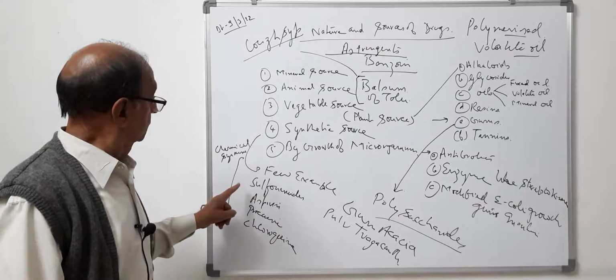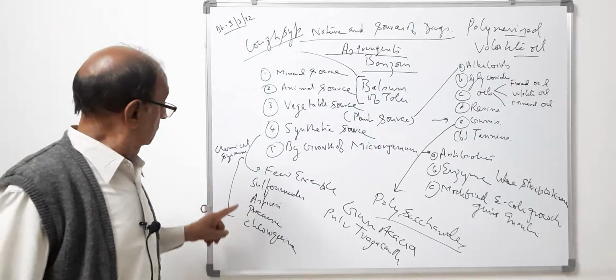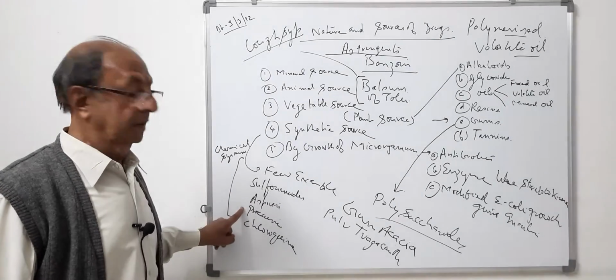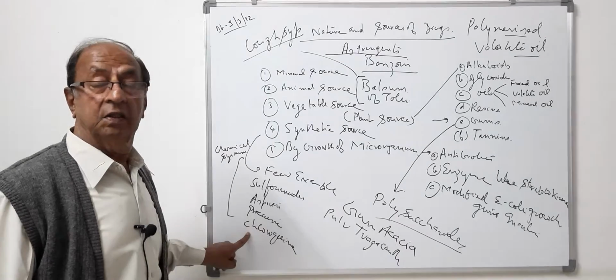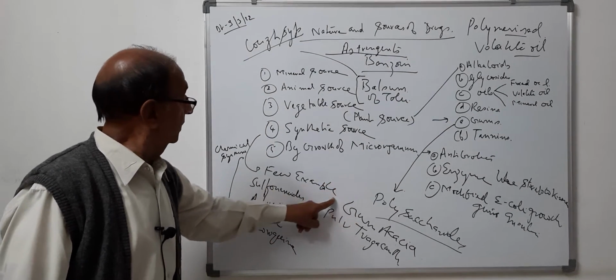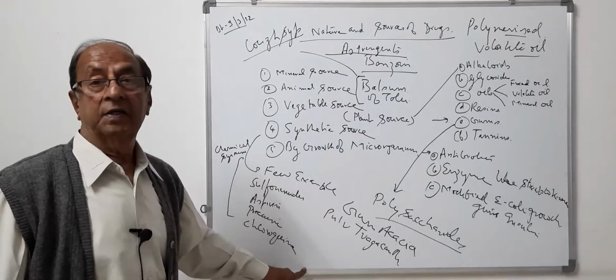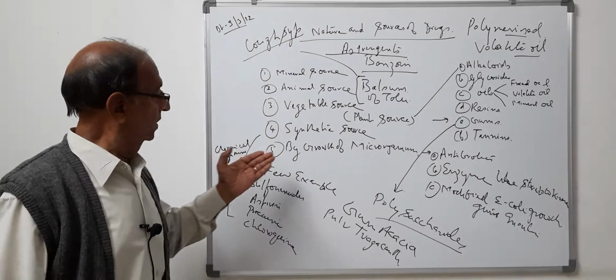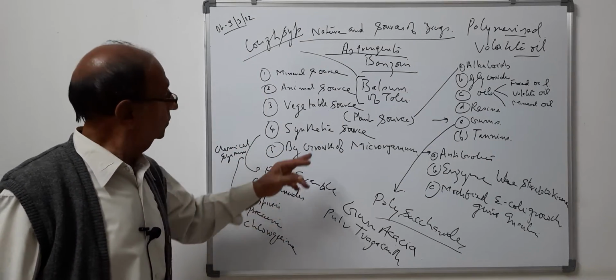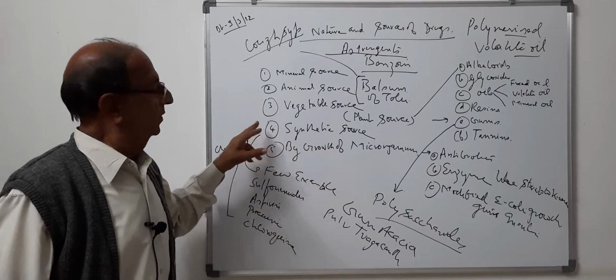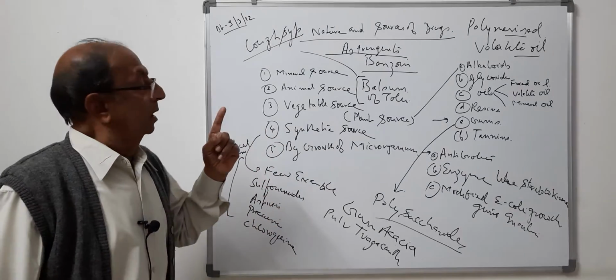Examples are sulfonamides, aspirin, procaine, chloroquine, antimalarial drugs. These are being prepared in the chemical laboratory, and there is a long list of drugs which are prepared by chemical synthesis.